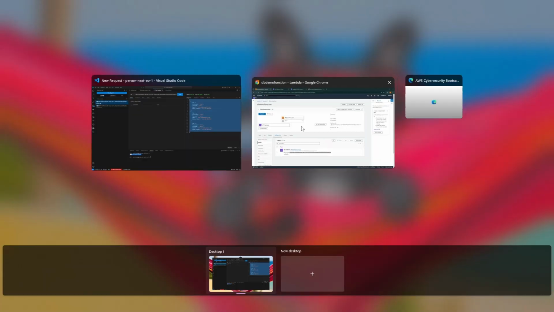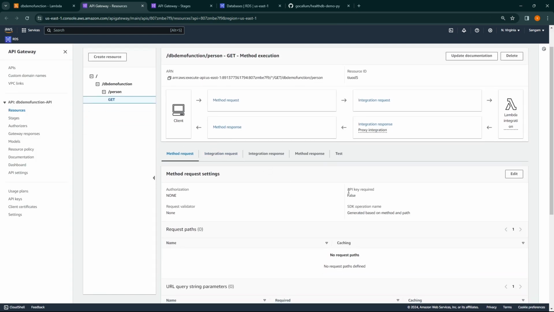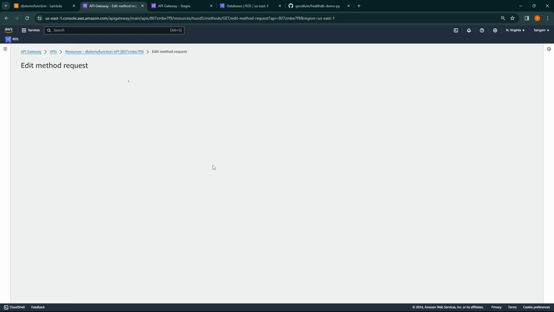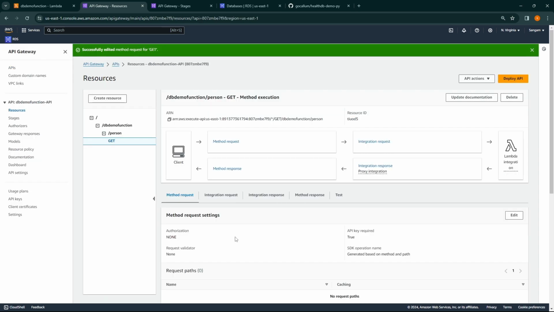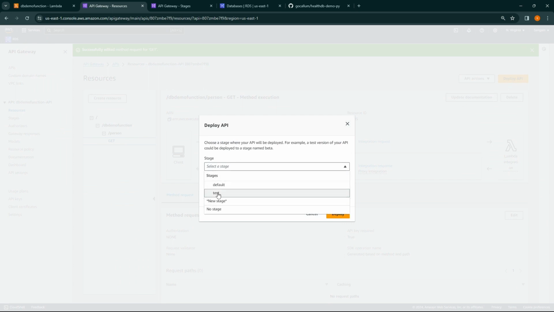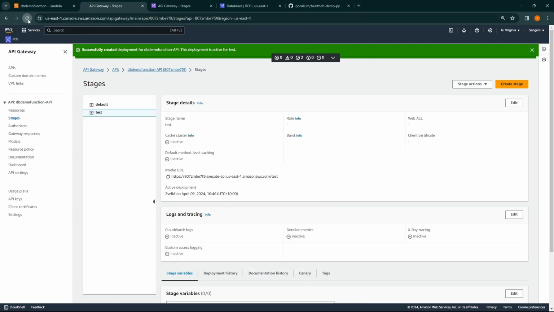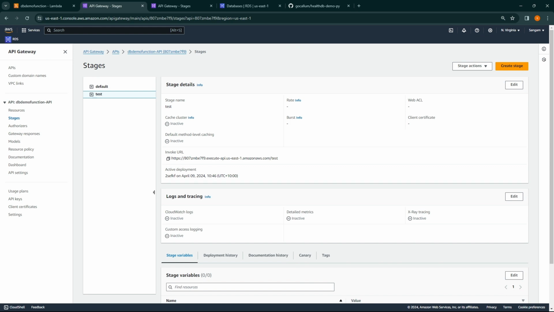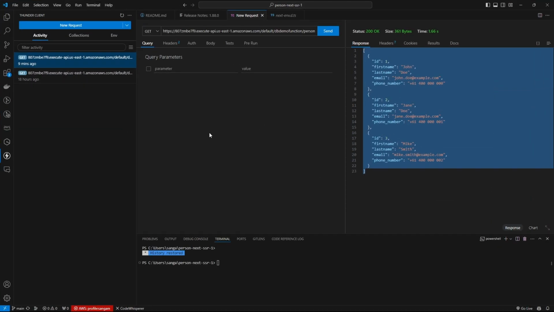Now let's go ahead and enable our API keys. So open your API gateway. So this time we're going to make the API key required true. Click API key required and click save, and make sure to deploy your API. Select the stage and click on deploy. And after deploying, now let's get back to ThunderClient and let's make our request again.